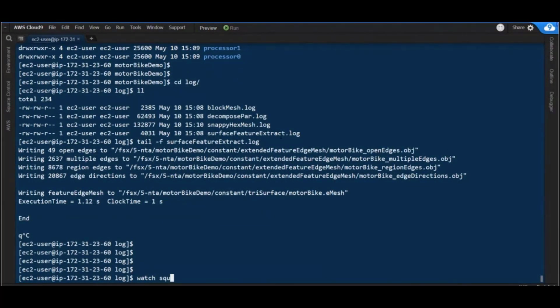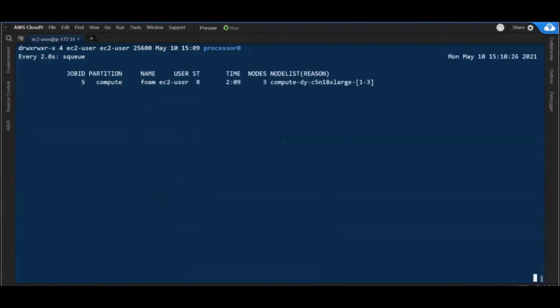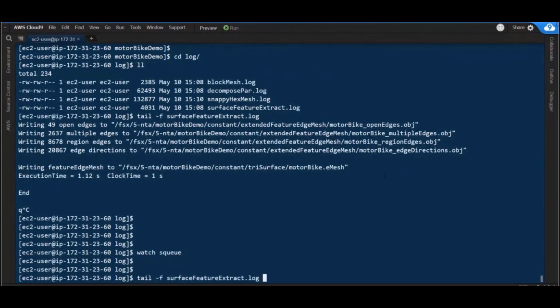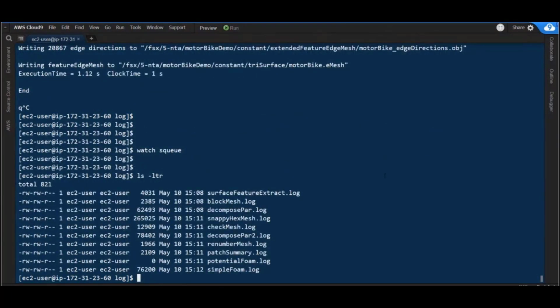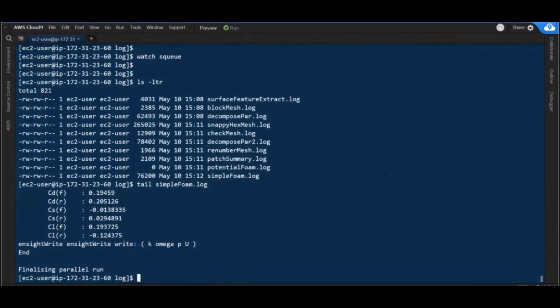Okay, so let's have a look at the queue, what the job is doing. Still running. I think we can accelerate a little bit. Okay, here we go. So the job is now done. ParallelCluster will automatically terminate the instances for me, and I can check the output in the log files.